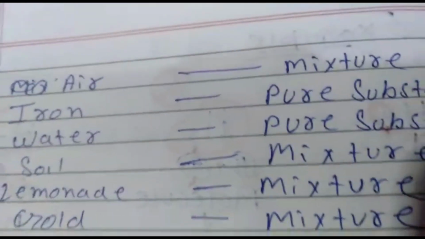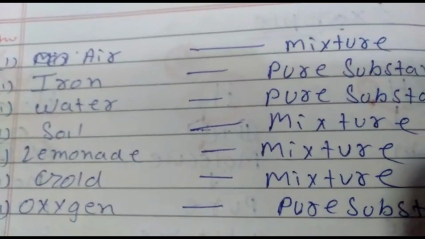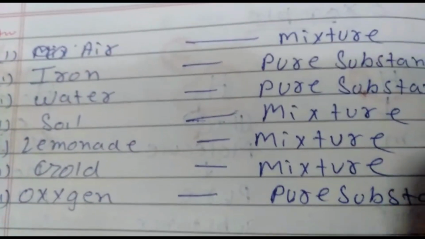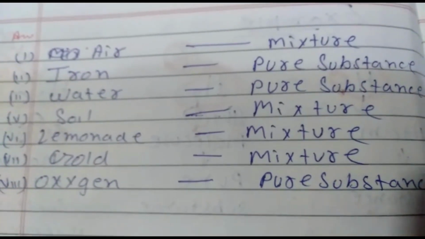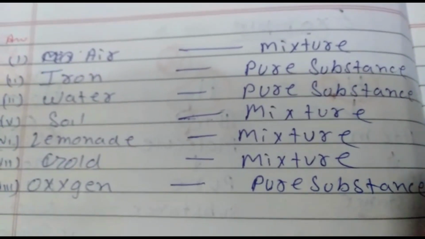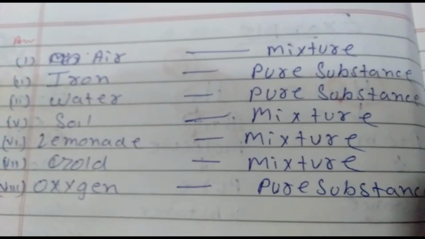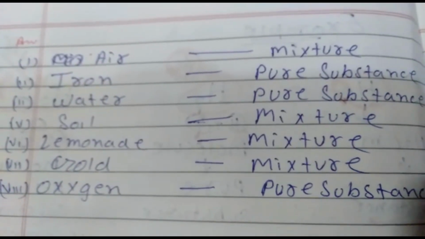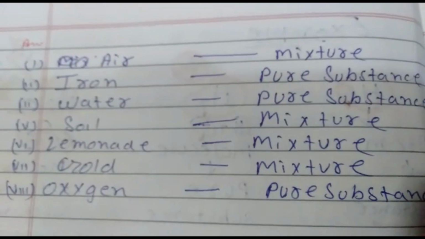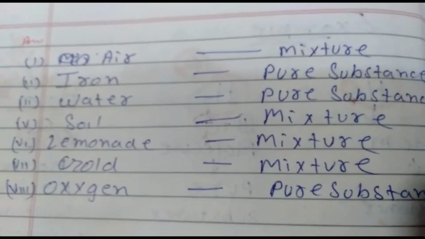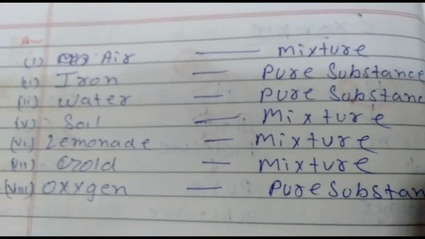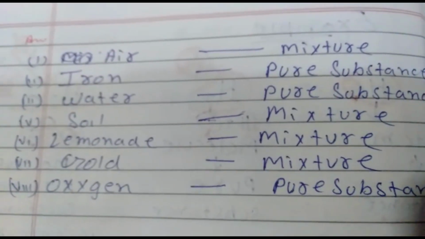So air is a mixture. Air is considered to be a mixture. Iron is a pure substance. Water is a pure substance. Soil is a mixture. In soil many things are mixed: pebbles, gravel, stones, all these are mixed. Lemonade is also a mixture of many substances.